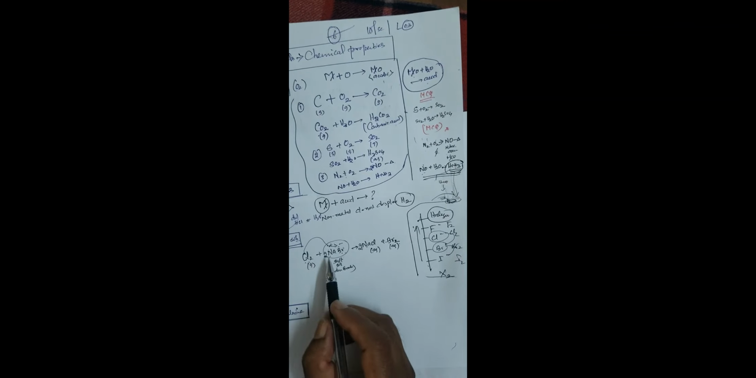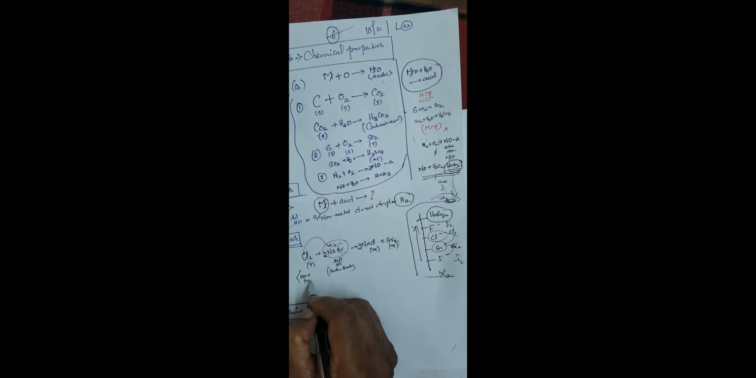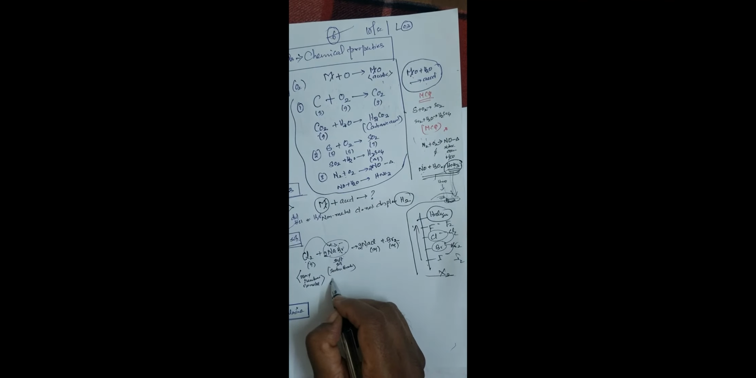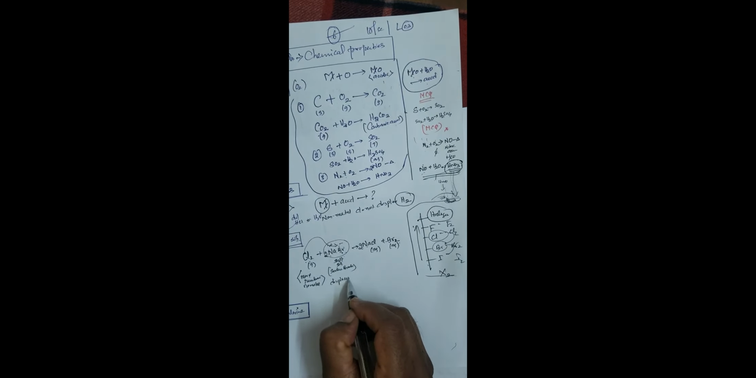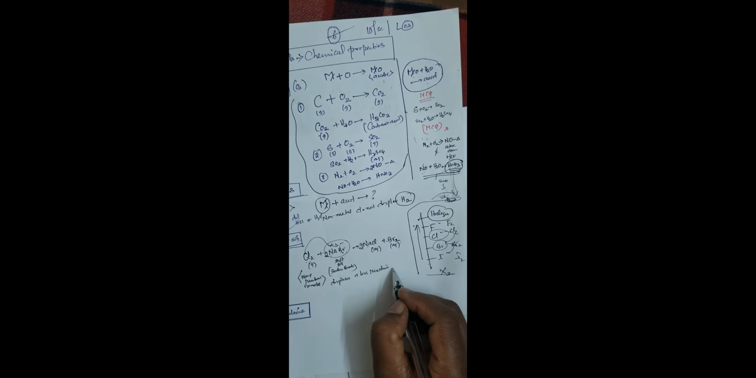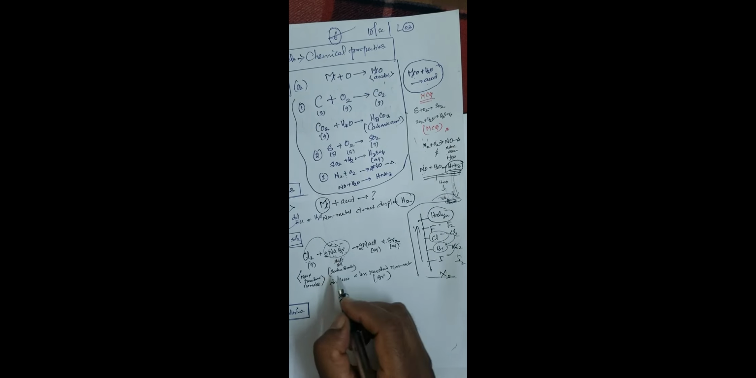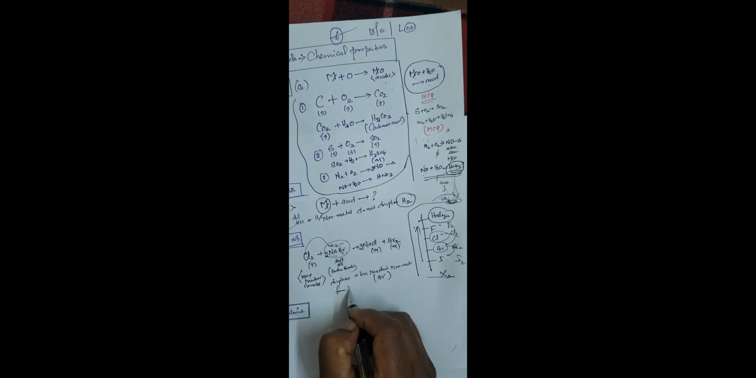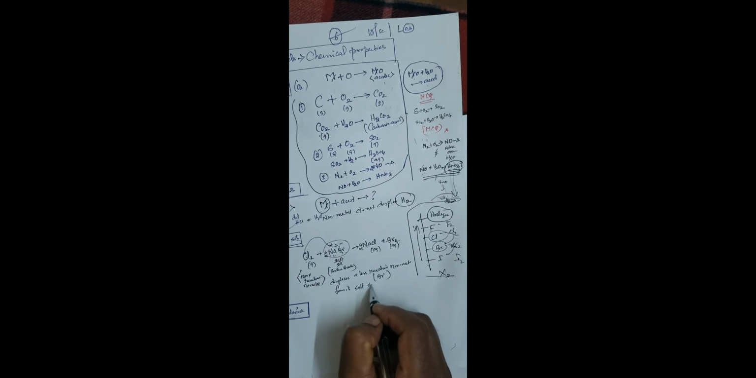Therefore, how to write it? A more reactive non-metal displaces a less reactive non-metal from its salt solution. Which is the less reactive non-metal? Bromine, from its salt solution. This is another property of non-metals.